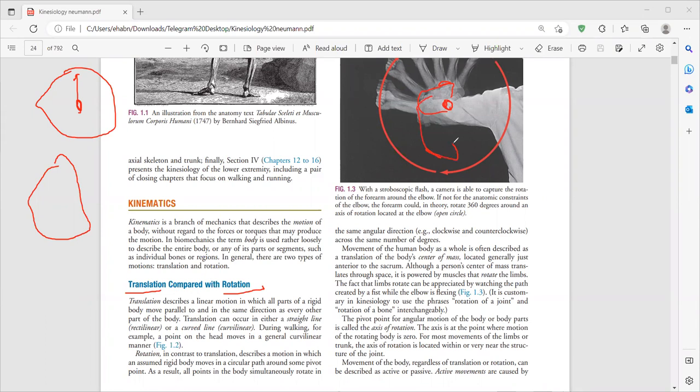So we talked about translational movement and its two types: rectilinear in a straight line and curvilinear in a curved line. The other type is rotational movement, also called angular or circular motion, which occurs around an axis.